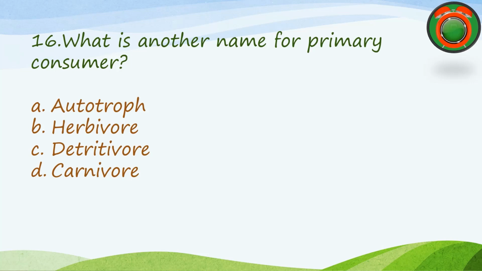What is another name for primary consumer? A. Autotroph. B. Herbivore. C. Detritivore. D. Carnivore.